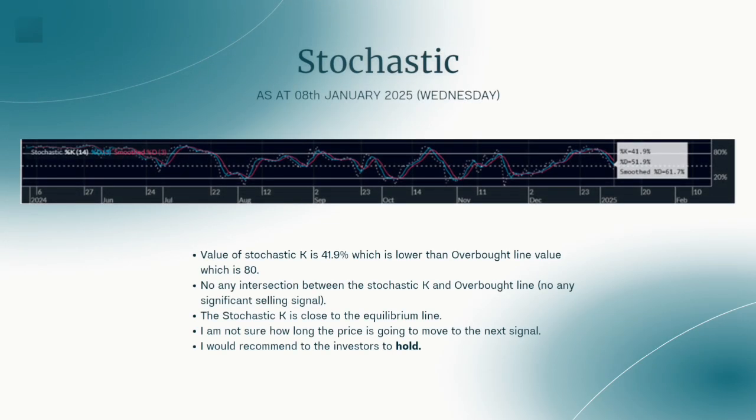Okay, the last indicator is stochastic. According to the chart, the value of stochastic K is 41.9%, which is lower than the overbought line value, which is 80. Since there is no intersection between the stochastic K and overbought line, hence there is no selling signal. Additionally, as the stochastic K is close to the equilibrium line, which is 50, I would recommend to the investor to hold. That is because I'm not sure how long the price is going to move to the next signal.